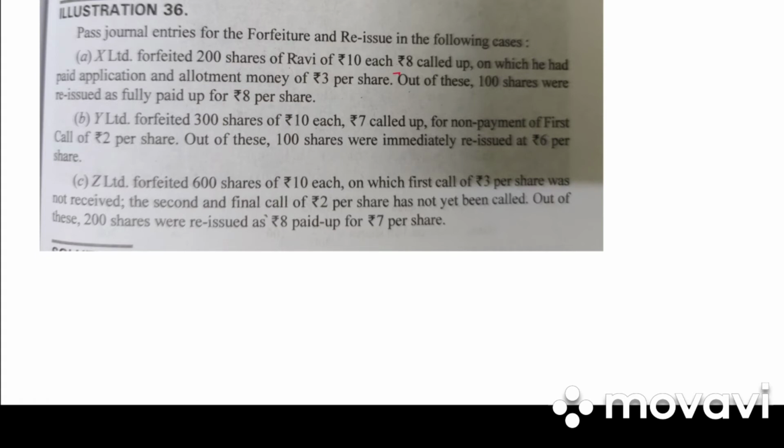Next we have Y Limited forfeited 300 shares of rupees 10 each, 7 called up, for non-payment of first call of rupees 2. Out of these, 100 were reissued at 6 rupees. Z Limited forfeited 600 shares of 10 each, on which first call of 3 was not received. The second and final call of 2 has not been called up. Out of these, 200 shares were reissued as 8 paid up for rupees 7.